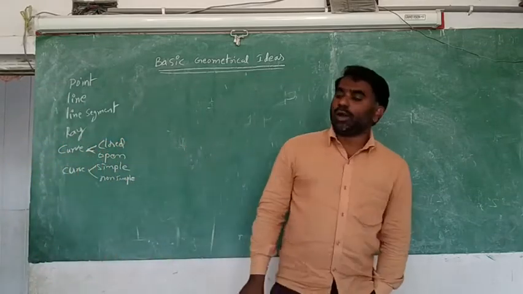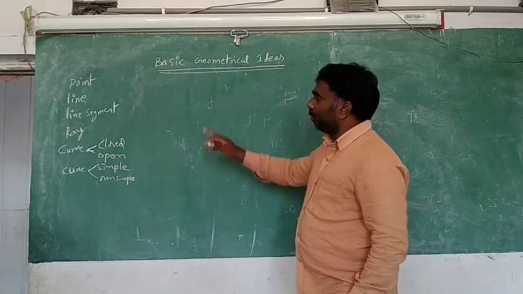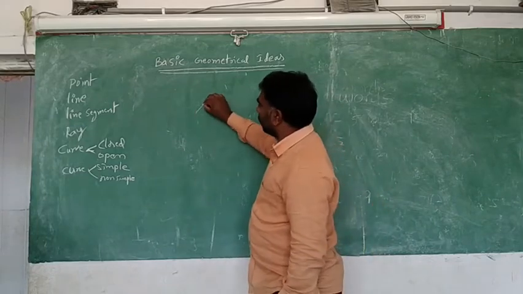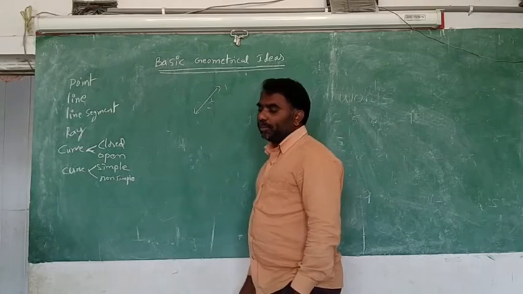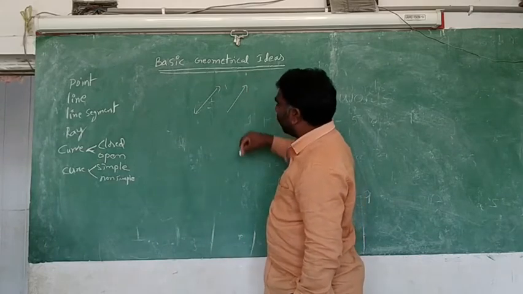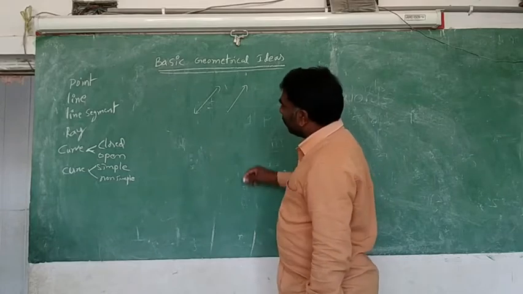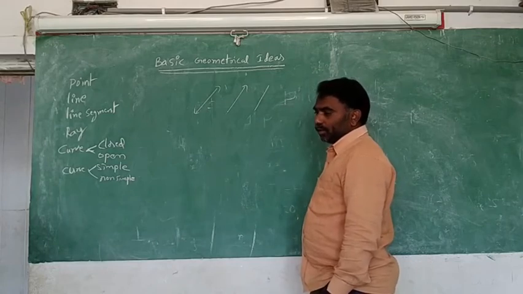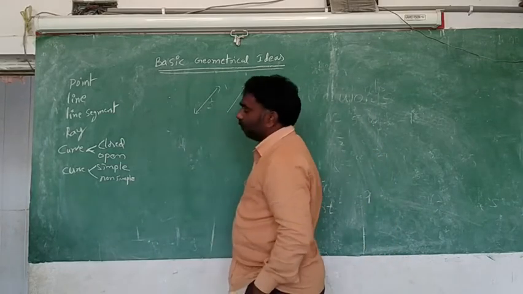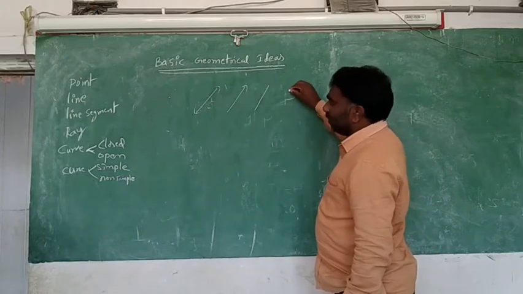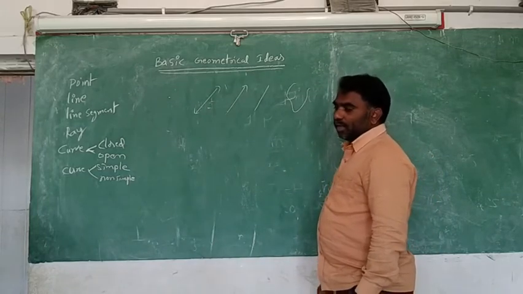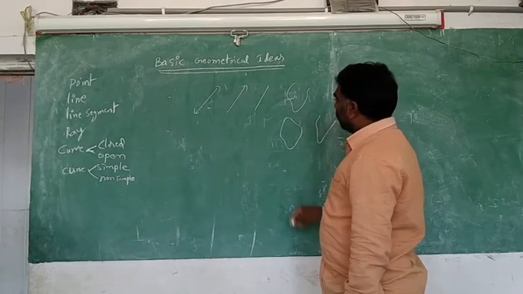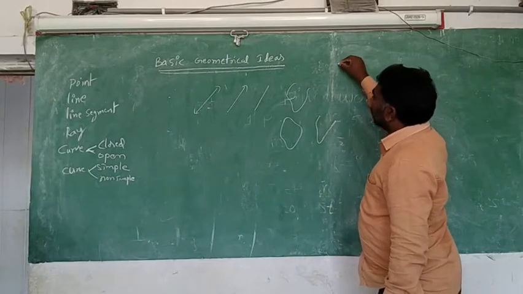So a sharp dot is called the point. A straight path which has no end points is called a line, like this, no end points. The straight path which has one end point is called a ray. The straight path which has two end points is called a line segment. A sharp dot is called a point, and which is not straight is called a curve. In the curves we can see some are closed, some are open. In the curves only we can see some are simple and non-simple.